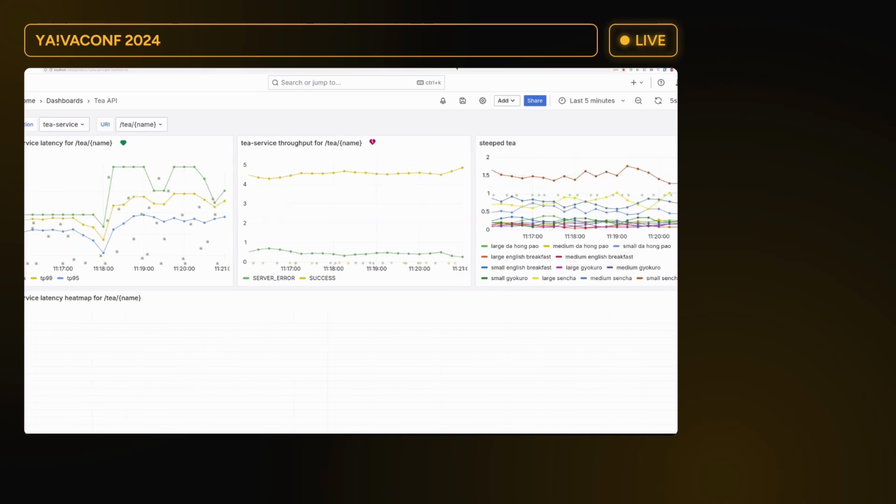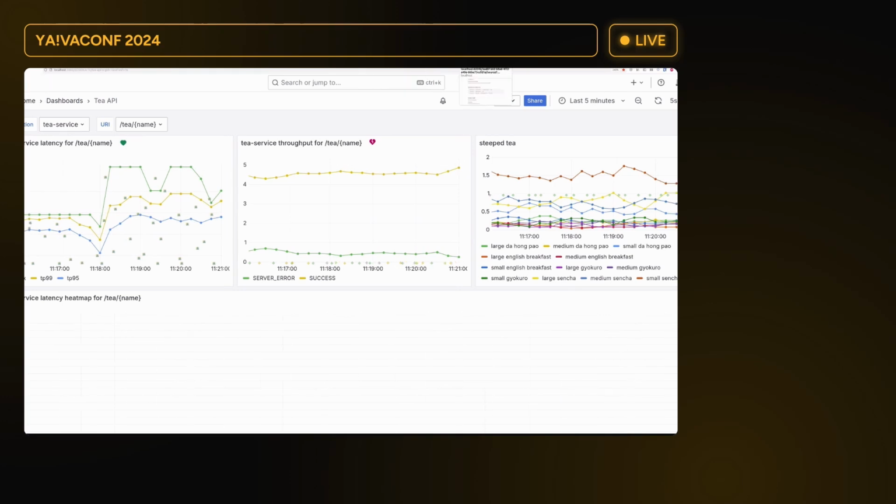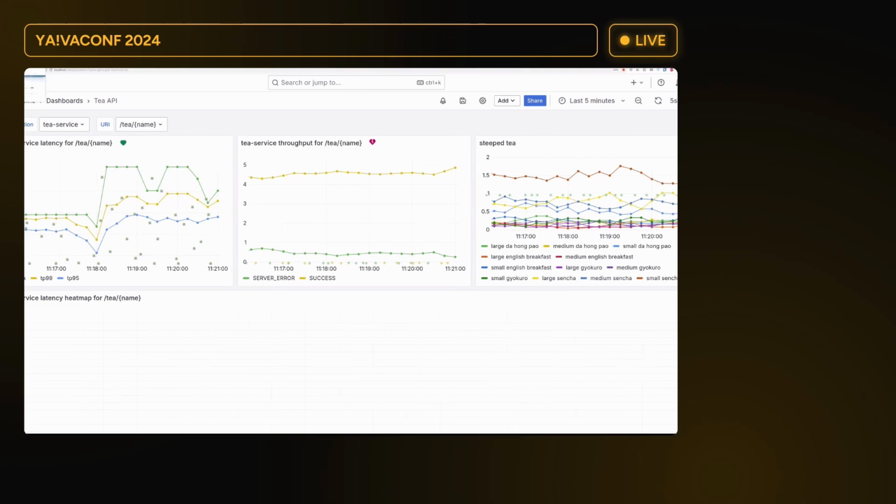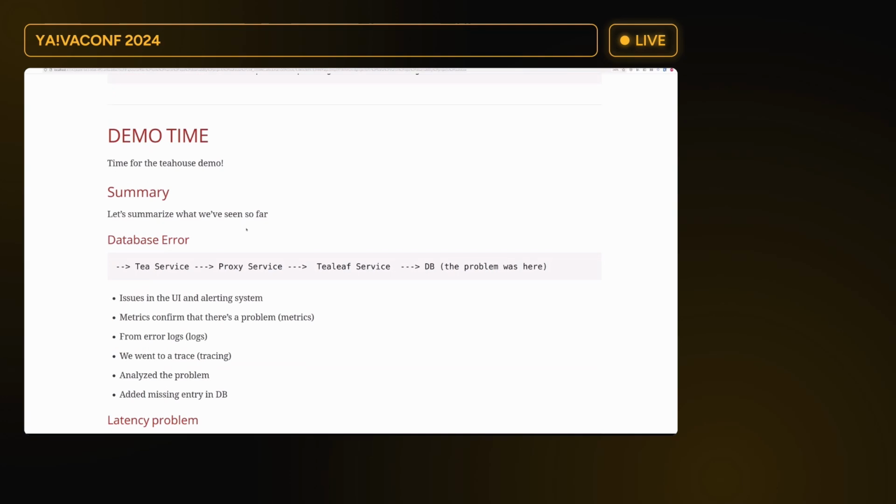Okay, so let's try to summarize that. In the meantime, at a certain point in time, we should be seeing that the mail system has sent the information that there's no longer a problem. Let's try to summarize that. So what we had was a database problem. We started with a T service calling the proxy service that's called the T leaf service, and the problem was here in the database because we were missing an entry.